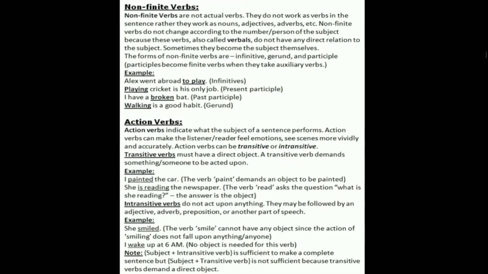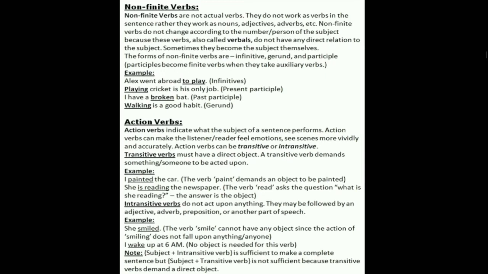Number 3, action verbs. Action verbs indicate what the subject of a sentence performs. Action verbs can make the listener or reader feel emotions and scenes more vividly and accurately. Action verbs can be transitive or intransitive. Number 1, transitive verbs. These verbs must have a direct object. A transitive verb demands something or someone to be acted upon.